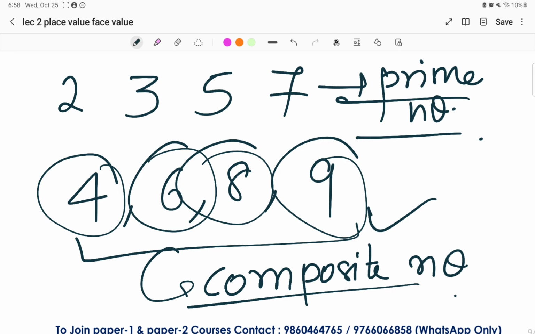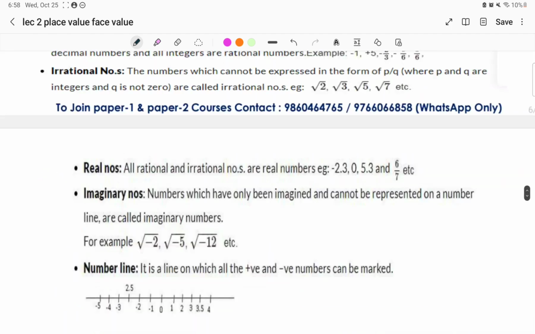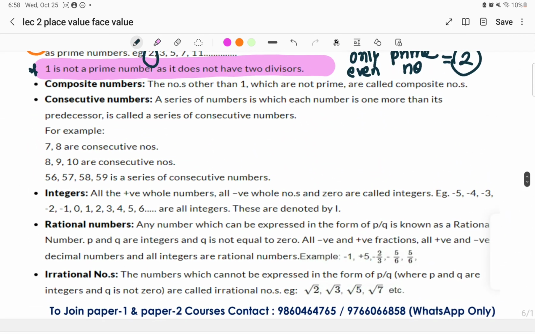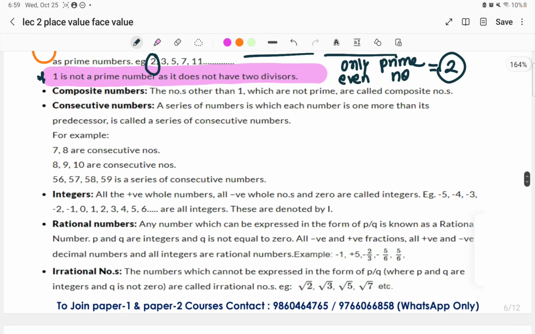Okay, moving on to the next concept of today's lecture, that is consecutive numbers. What do consecutive numbers mean? Basically, we are talking about numbers that come one after the other. The numbers that come one after another are nothing but consecutive numbers.